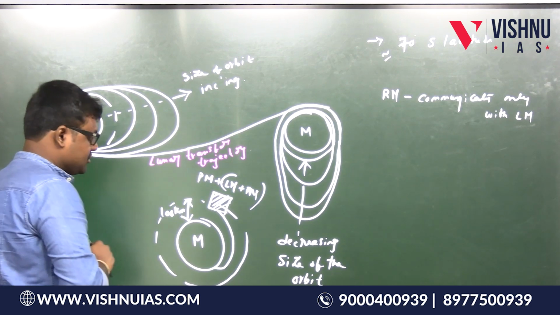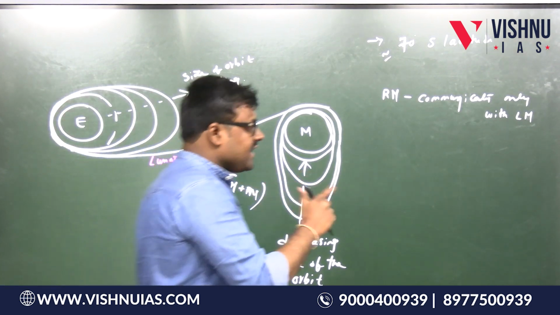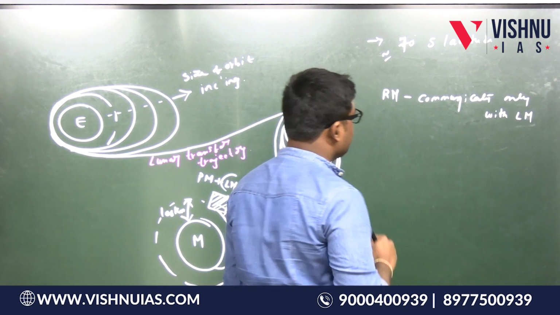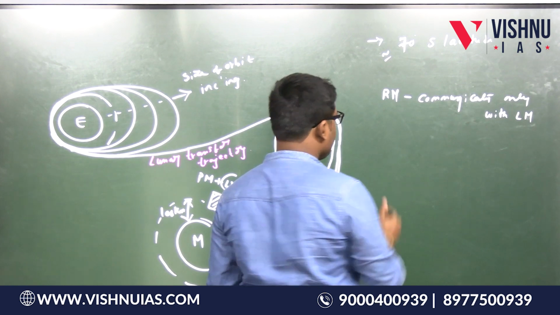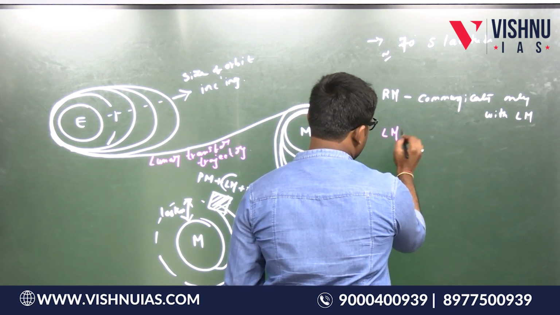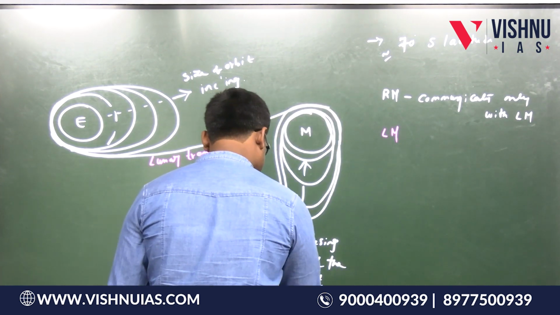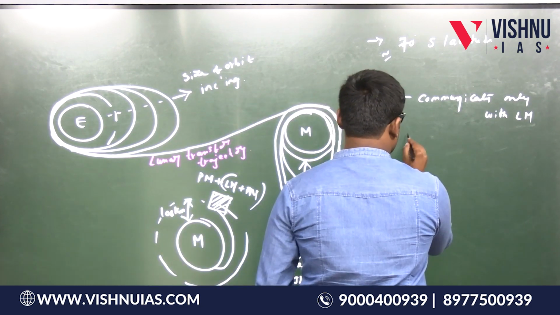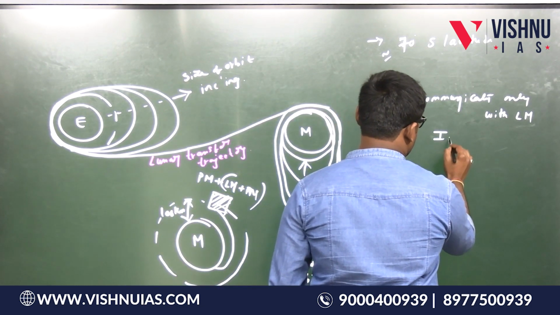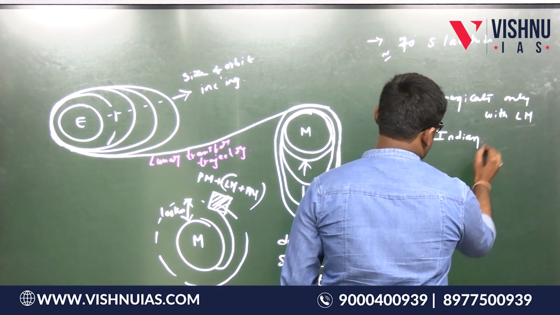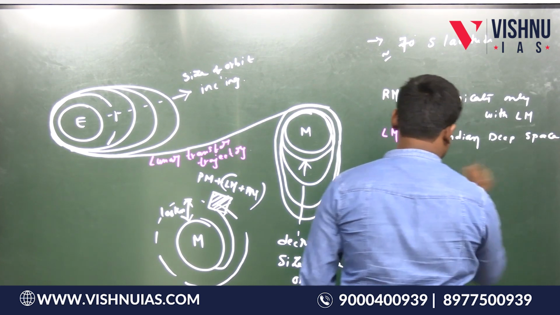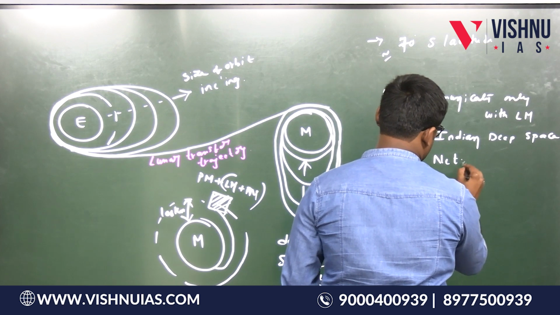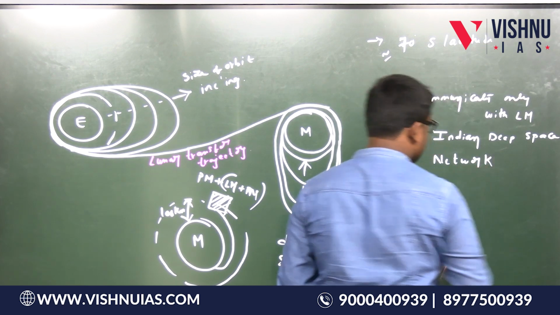After they collect information, the rover module will communicate only with the lander module, and this lander module will communicate with the Indian Deep Space Network. Such things are important for prelims examination.